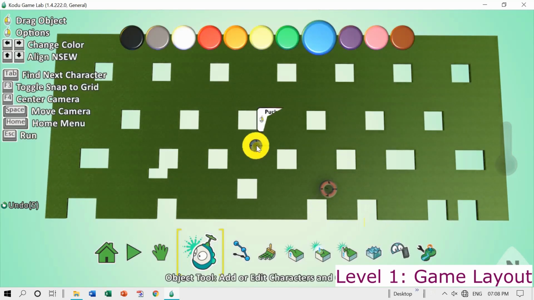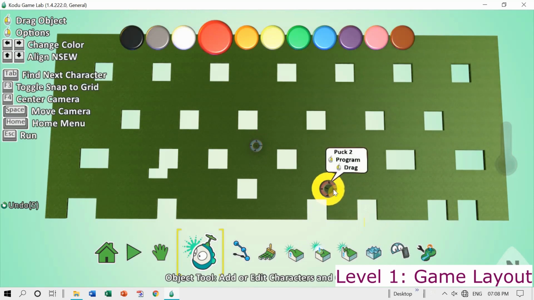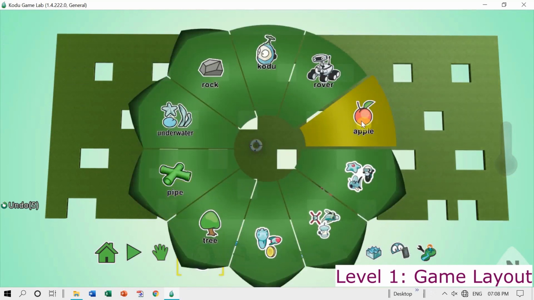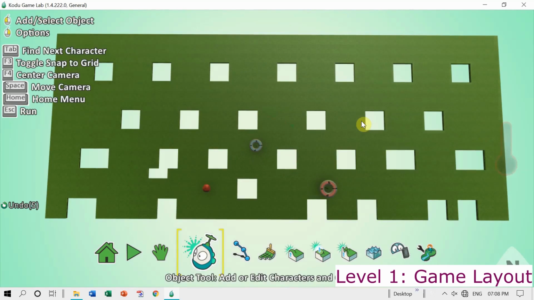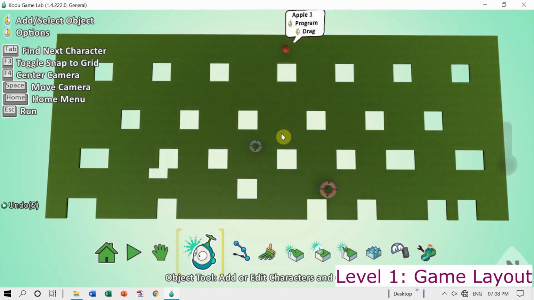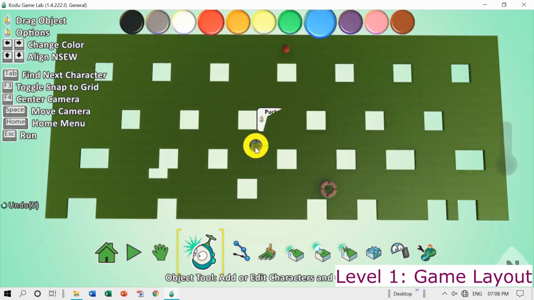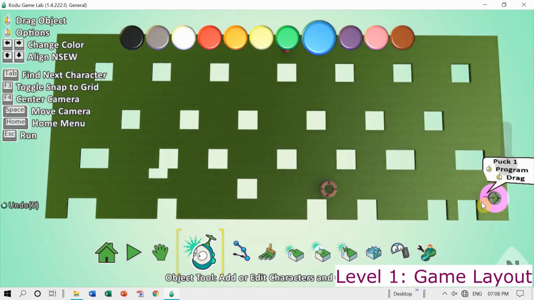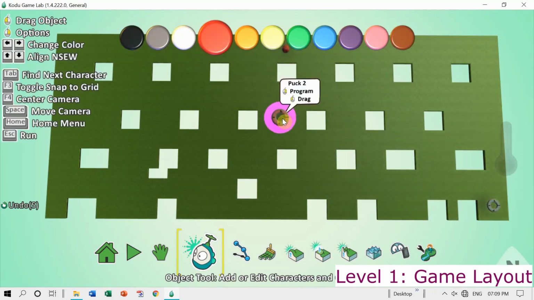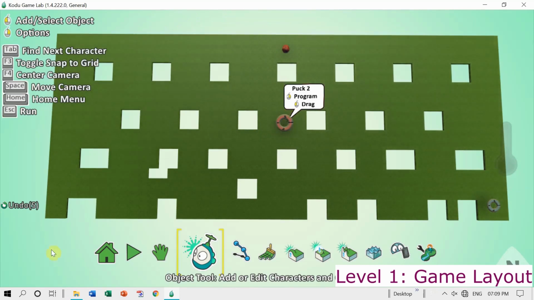I can place the pucks in their positions, but let's first of all add the apple also the same way. Here is the apple. The apple is placed in its position in one corner as you see. The player's puck is coming around here in the far right corner, and this evil puck goes in the very center of the terrain. So this is the game layout. The initial game layout is like this.